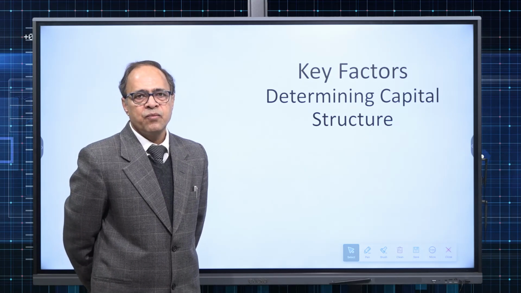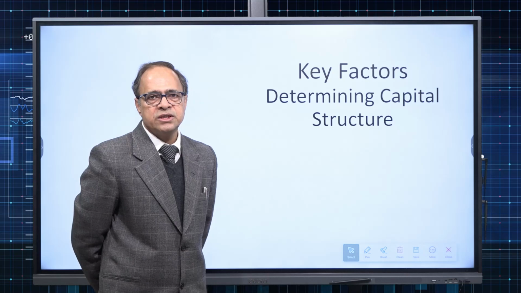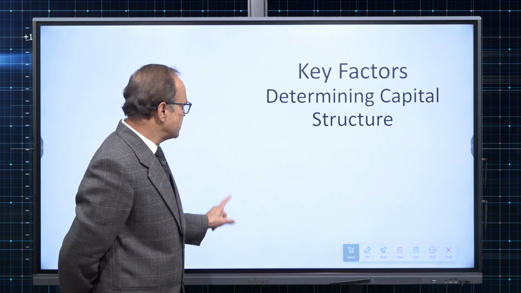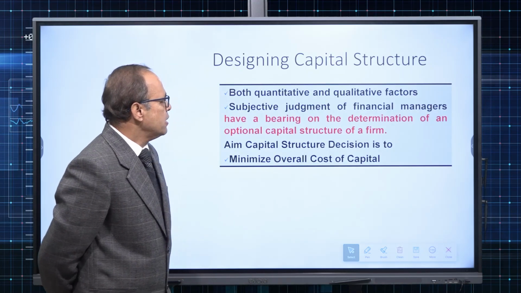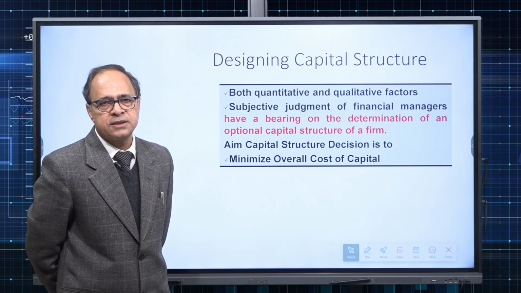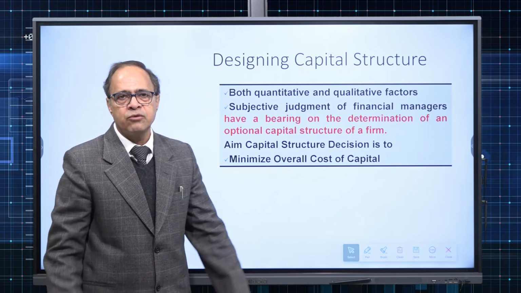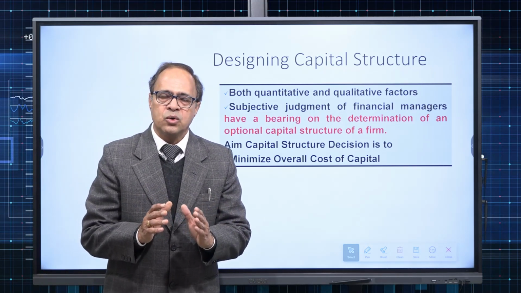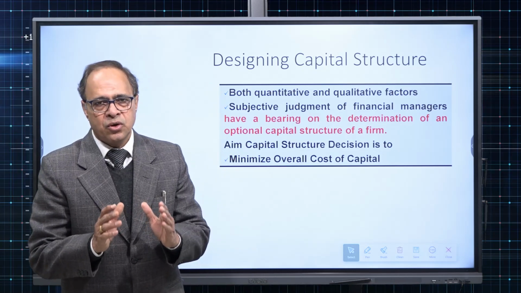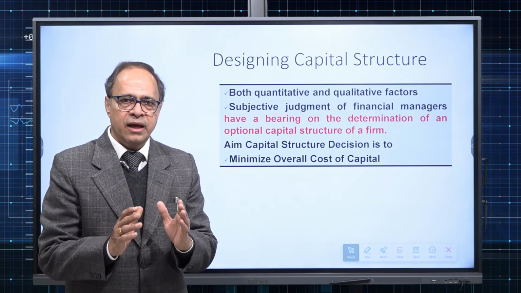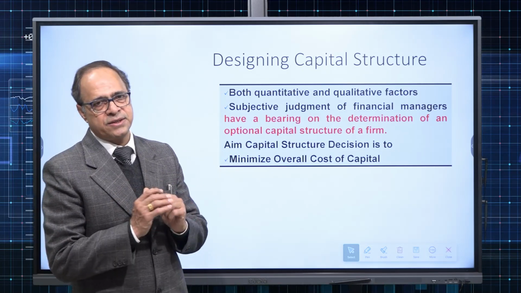So let us see what are these factors which affect the capital structure decision. Now, for designing the capital structure decision, three kinds of things have to be considered: quantitative factors, qualitative factors, and managerial factors.